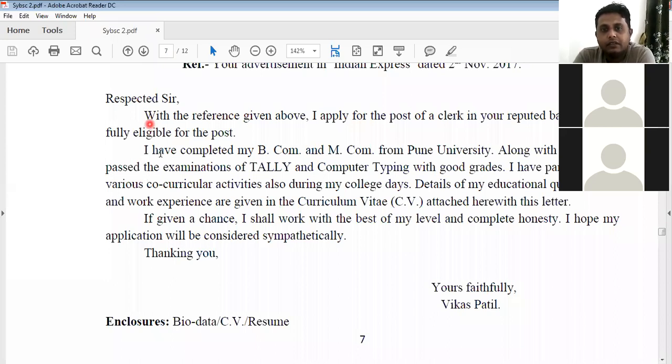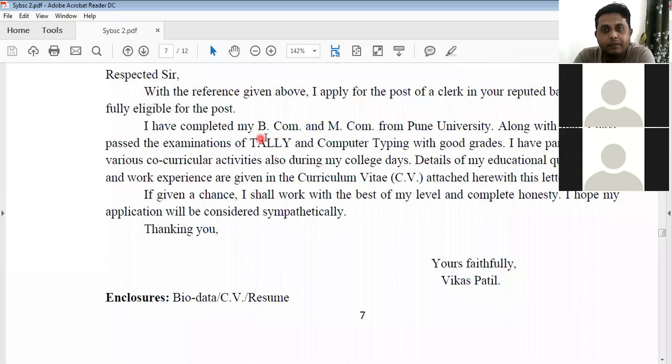See in the next paragraph, there is a mention of the highest degree, like BCom, MCom, right? So you have to mention your highest degree. After that, mention some extra qualification, right? Some extra examination, extra courses that you have completed, like that. See over here, Tally, computer typing, like these two courses are there.